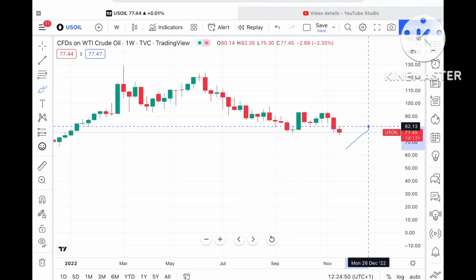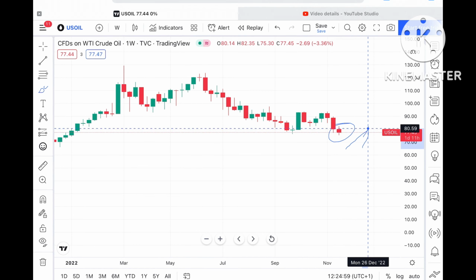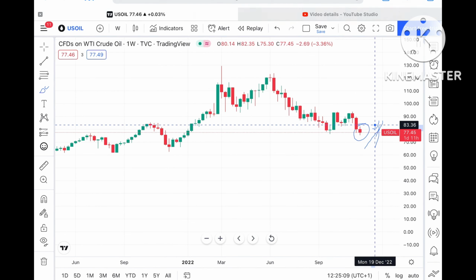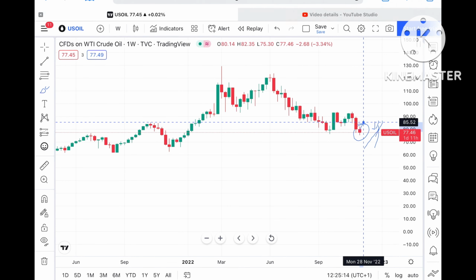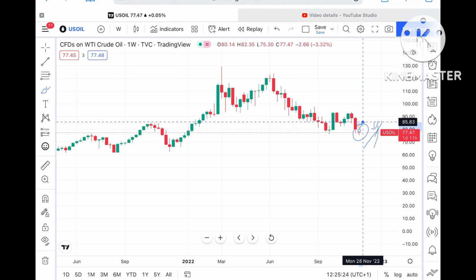Suppose the price sustains this particular level, we can see it can touch a level of around $82.13, which is a weak resistance, so chances are very high it can move further upside towards a level of 83, and from there it can move further high towards a level of $86.75. Once it goes above $83, we can see it can touch a level of around $85.58, which is a resistance that was acting as a support previously, but now the price has moved below this particular level, so now 85.83 will act as a strong resistance. So you have to keep this in mind.